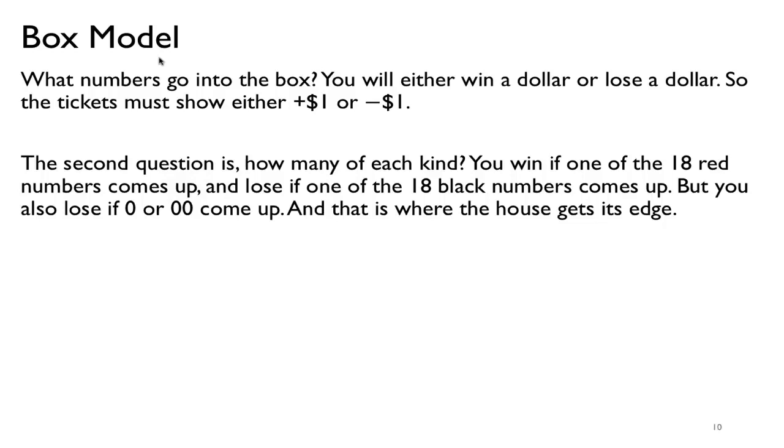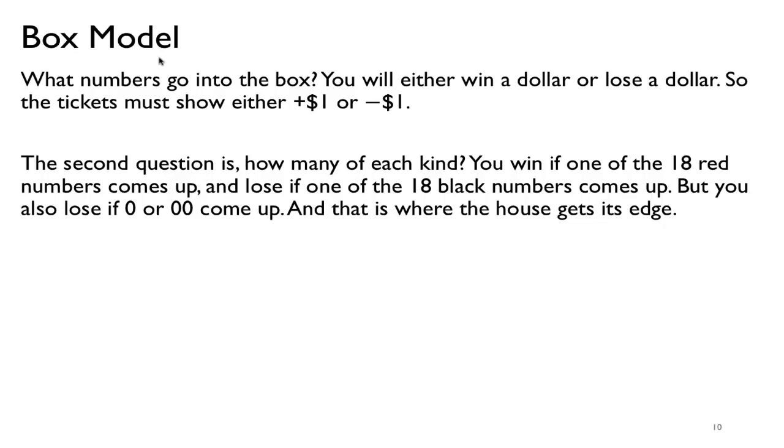So that means when we pick a random ticket, if we convert this into a box model where the box contains a bunch of tickets, the only 2 possible tickets you can get are either a +1 to win $1 or a -1. So that's how the box represents a simple version of this game.